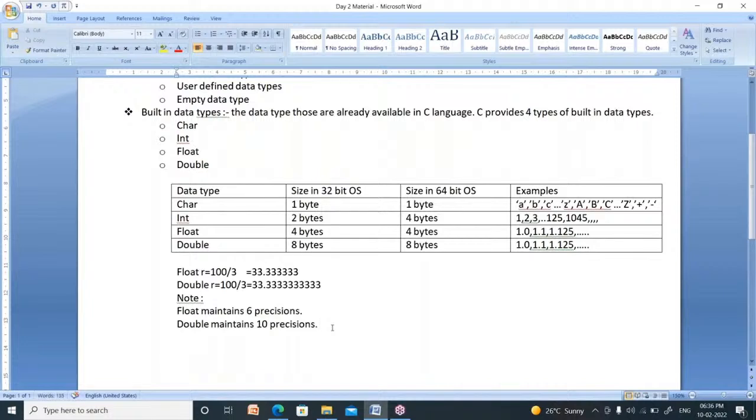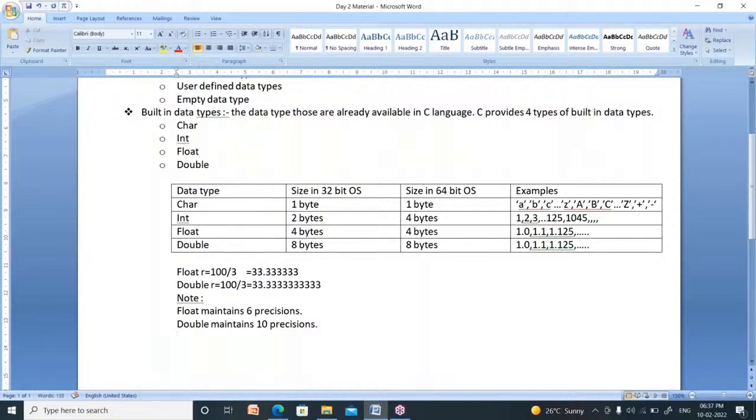If you want an accurate result, then it is better to take double instead of using float. If you don't want point values, then you can take integer, or you can take float or double. So that is the difference between float and double. Now these four are the built-in data types.